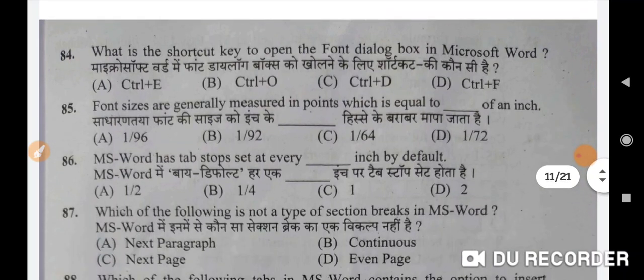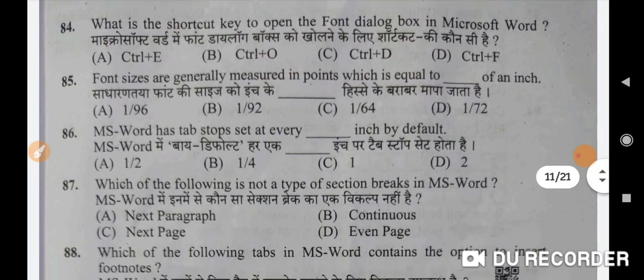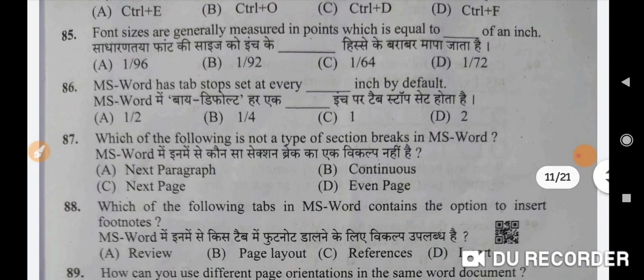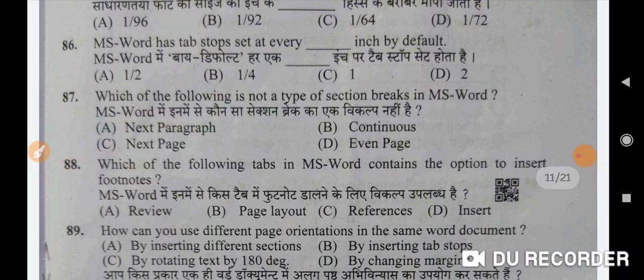What is the shortcut key to open the font dialog box in Microsoft Word? Correct option is C. Control plus D. Next is: font sizes are generally measured in points, which is equal to dash of an inch. Correct option is 1/72. D is the correct option. MS Word has tab stop set at every dash inch by default. Correct option is 1/2. A is the correct option.